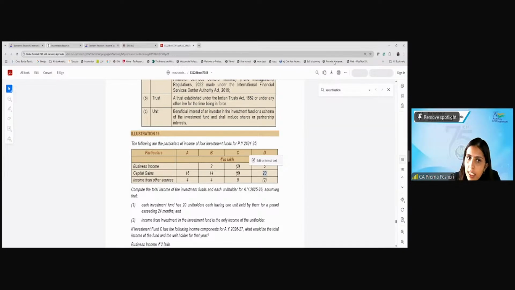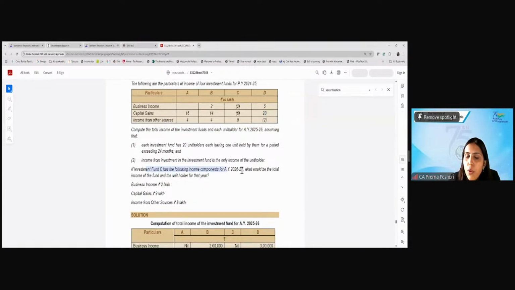Right? Yes or no? Next part is, if the investment fund C has the following income components, what would be the total income of the fund and the unit holder for that year? So we are talking about the next year. Now for this fund C, if next year there is a business income and IFOS of 8 lakh, how will the taxability work? Yes, Akshay, before distribution, they'll be set off and then distributed. That's absolutely correct, because only what remains can get distributed. What will happen the next year?